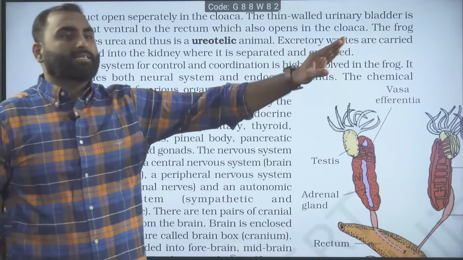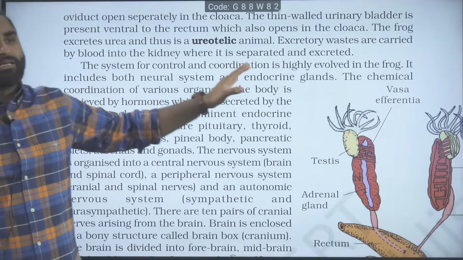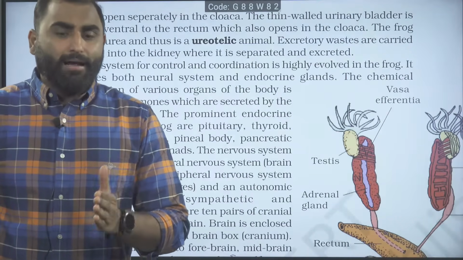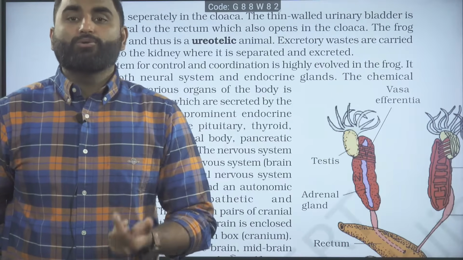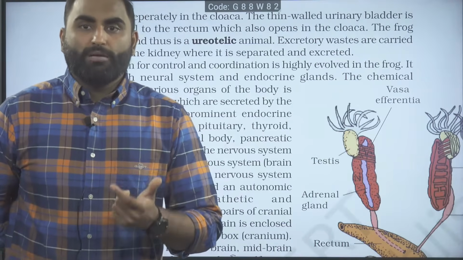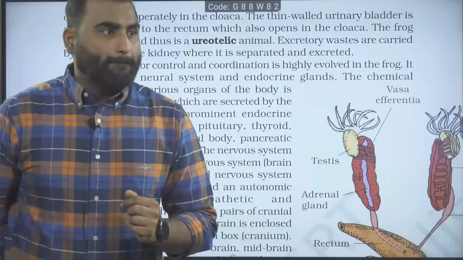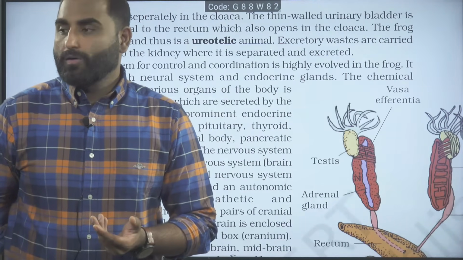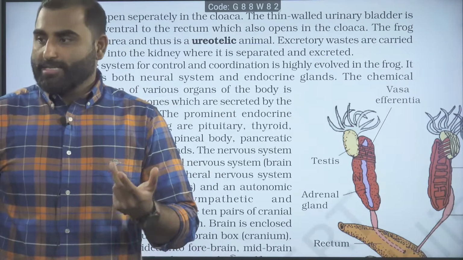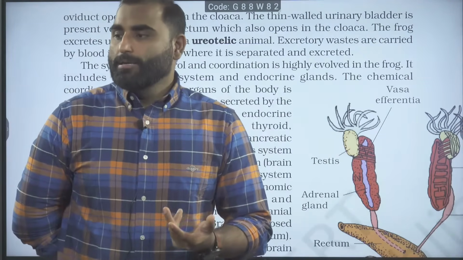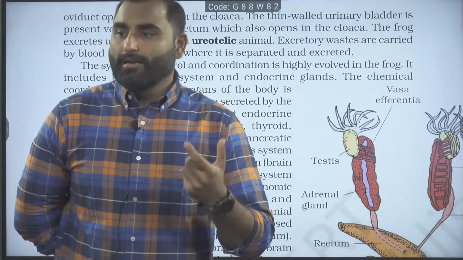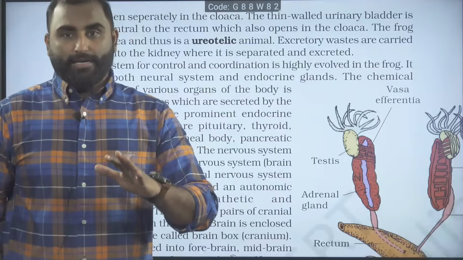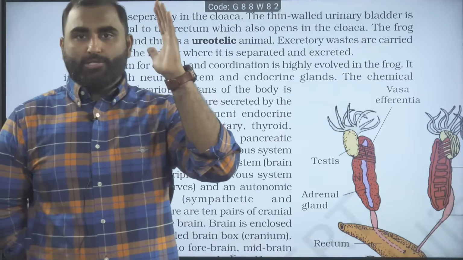Excretory waste is carried by the blood into the kidney where it is separated and excreted. One generic question, everyone might be knowing this. Kidneys are removing the waste. Who is producing the nitrogenous waste in frog? Which organ produces the nitrogenous waste, in humans also? Yes, liver. The answer is liver. Liver produces the nitrogenous waste and it is removed by the kidneys. So keep your common sense always on.